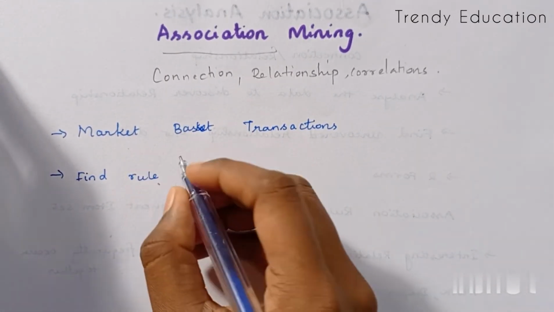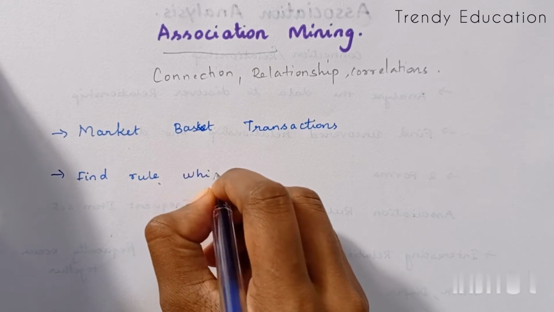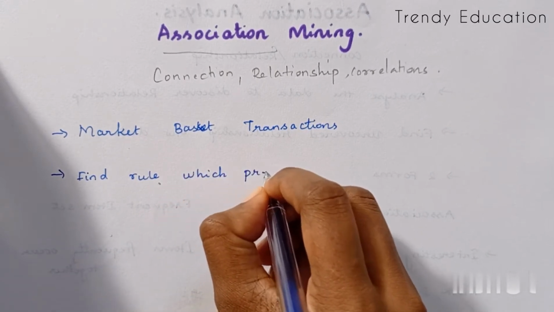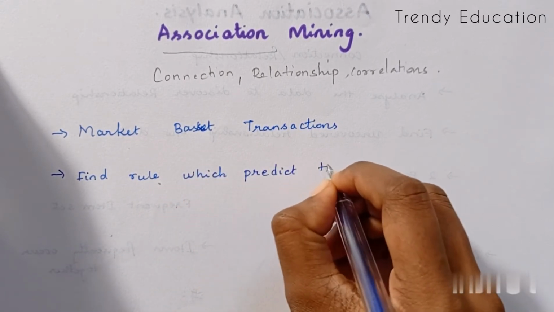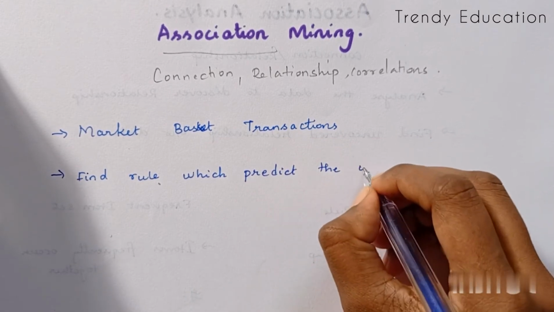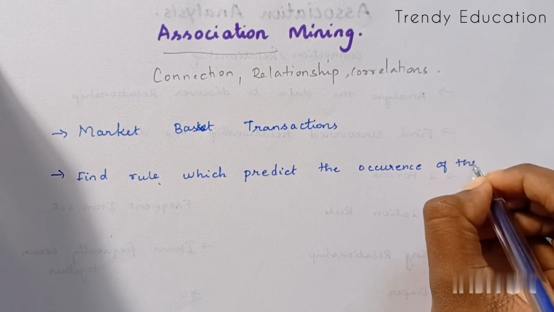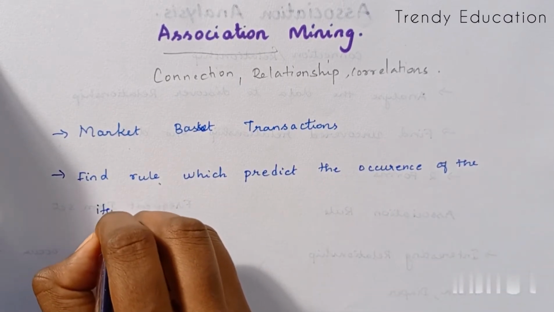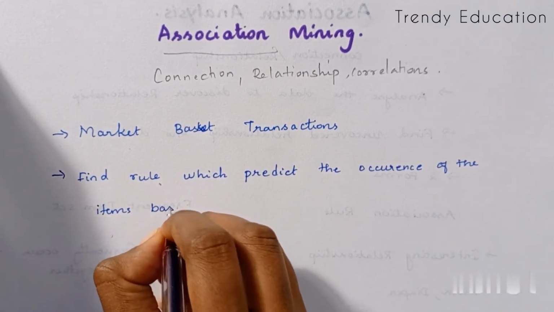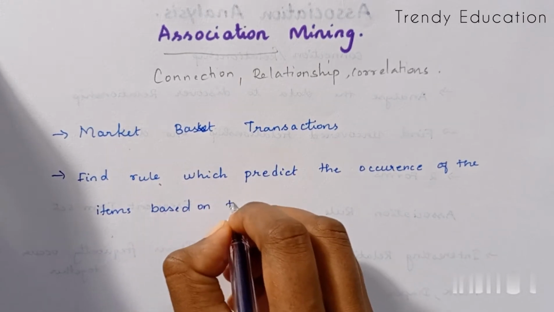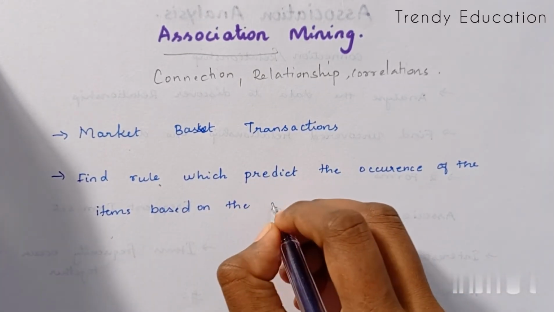So I'm going to find a rule which will predict the items based on the occurrence of the previous transaction.